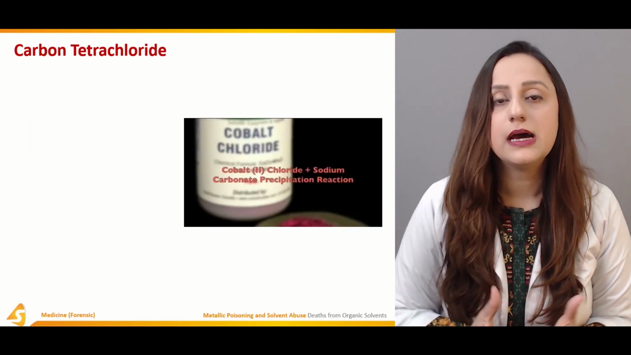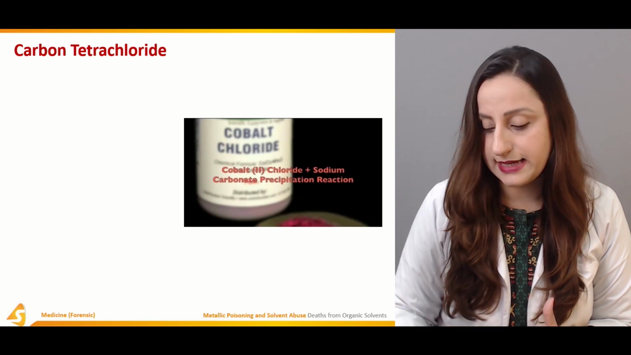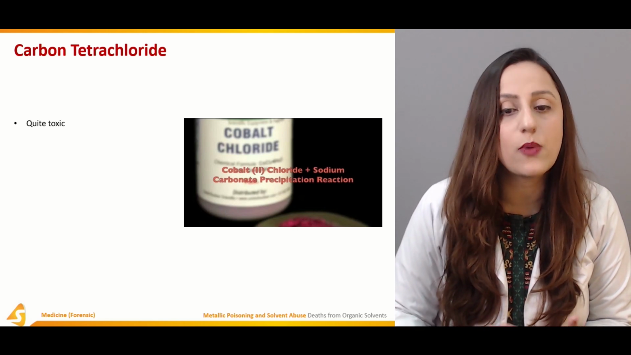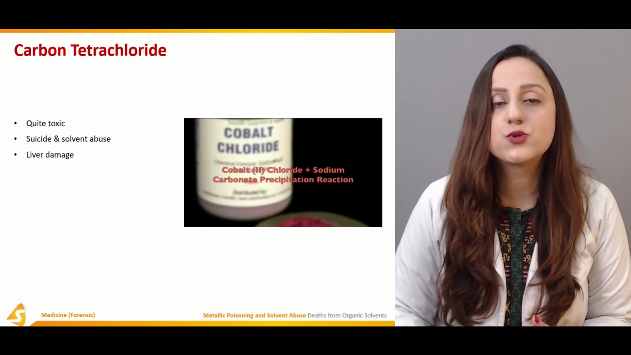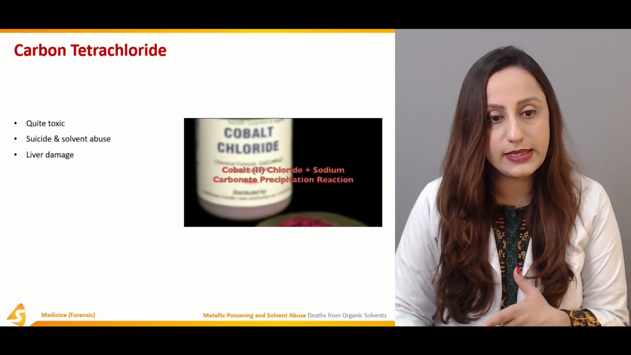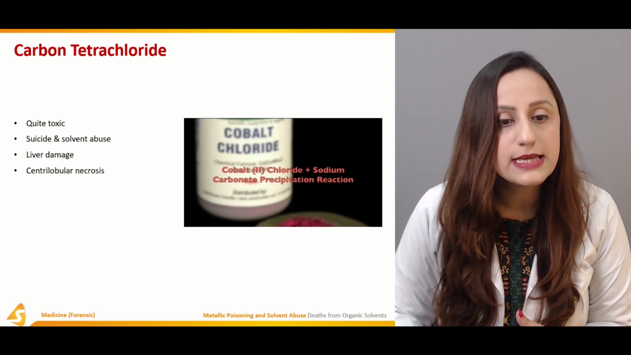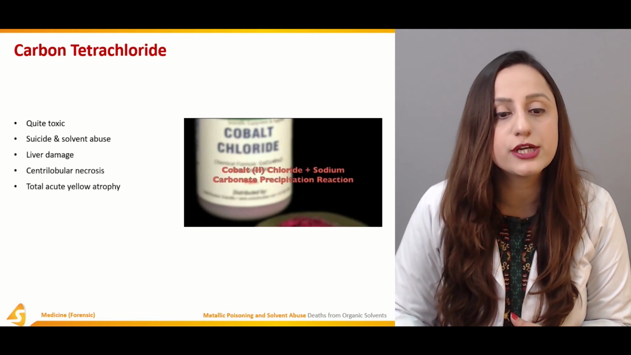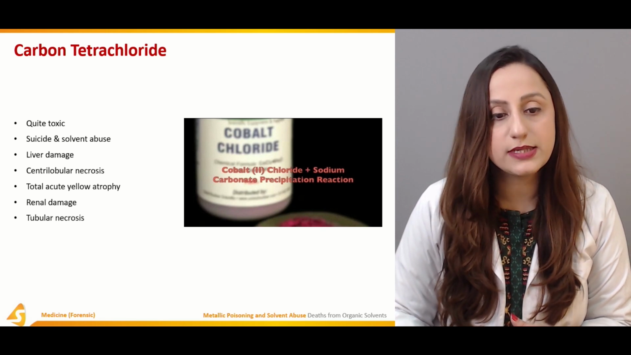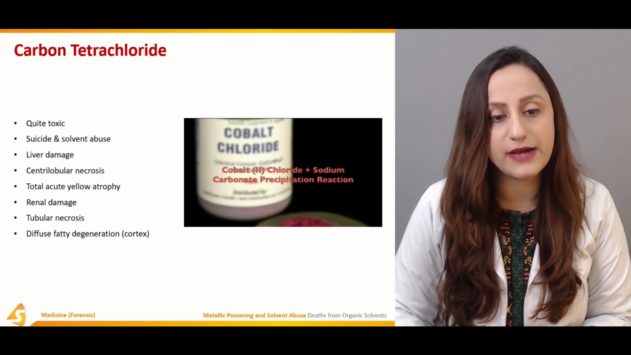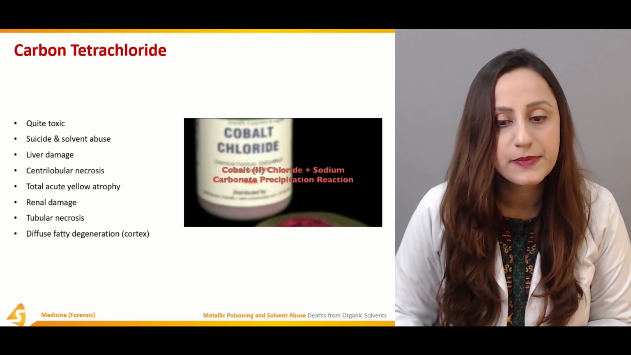Talking about the subject that is carbon tetrachloride, it is quite toxic. Suicidal and solvent abuse is one of the medico-legal aspects. There is liver damage, centrilobular necrosis, total acute yellow atrophies, and renal damage are the characteristics of it. And tubular necrosis is one of the factors that is observed here.